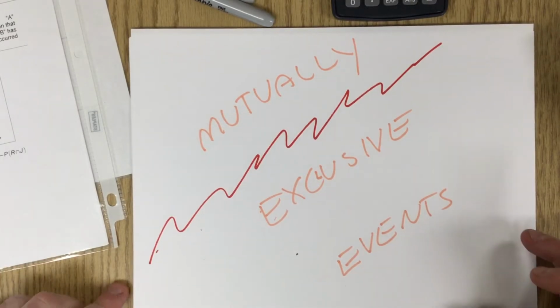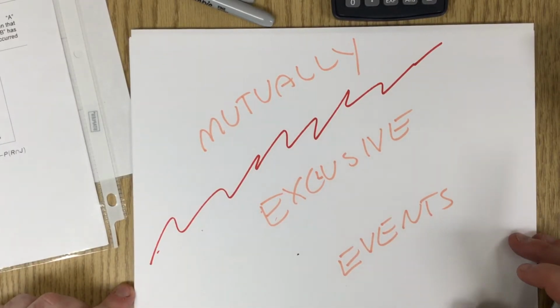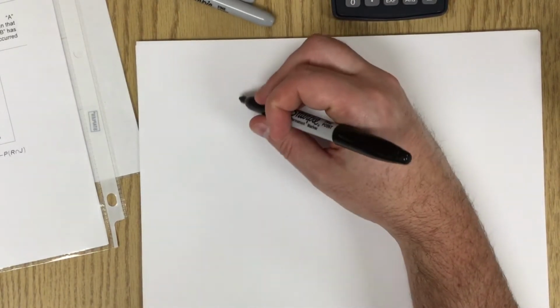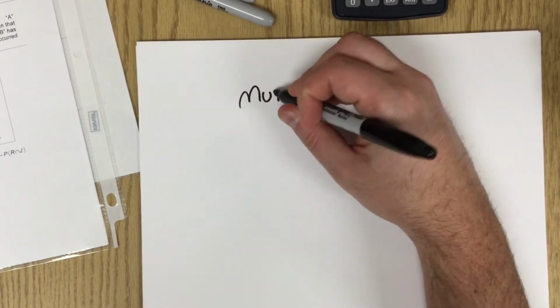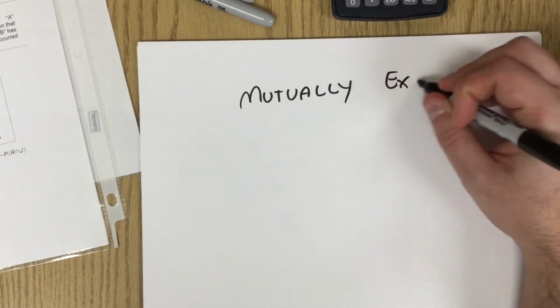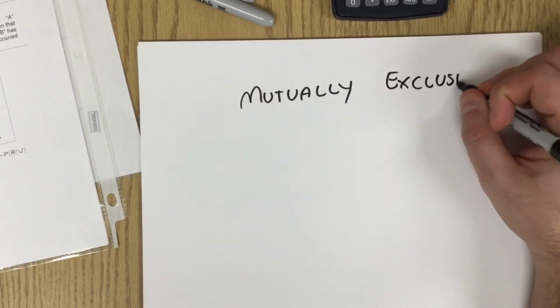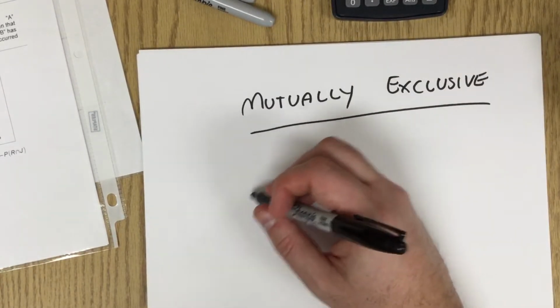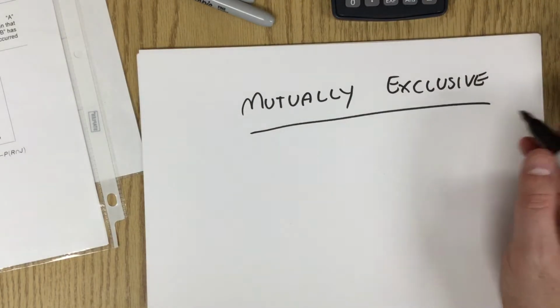Okay, we're going to discuss mutually exclusive events. So first we have to say what mutually exclusive means. Mutually exclusive means that if one of them happens, then the other does not happen.